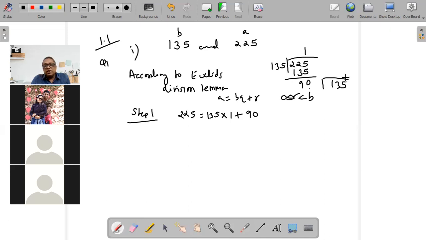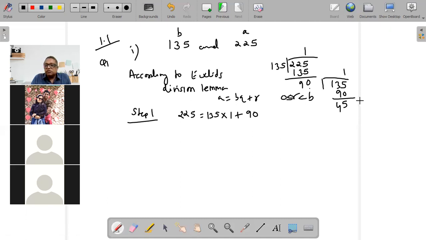So 90 will go how many times in 135? 1. It will give 45 as the remainder. 92s are 180 होता है, तो 90 ones are 90. I'm going to subtract this. I'm going to get 45. अभी भी remainder 0 नहीं आया, तो again previous divisor will become the new dividend. तो previous divisor कितना था?